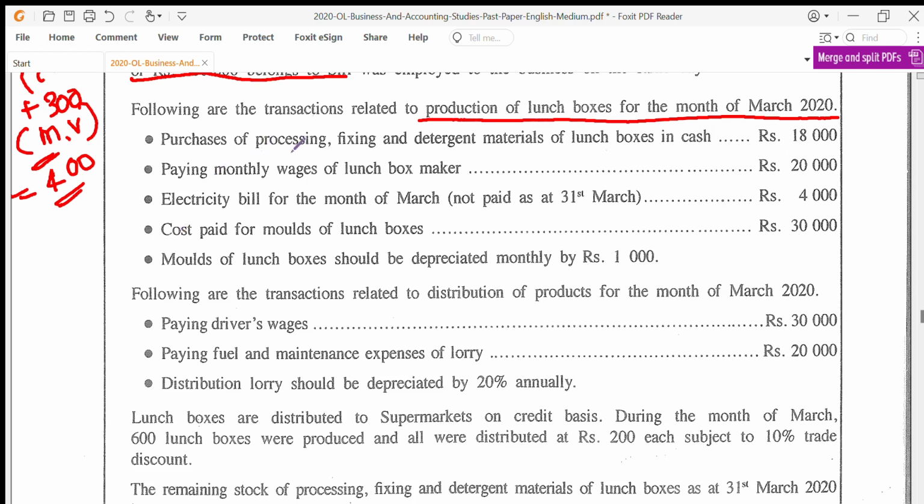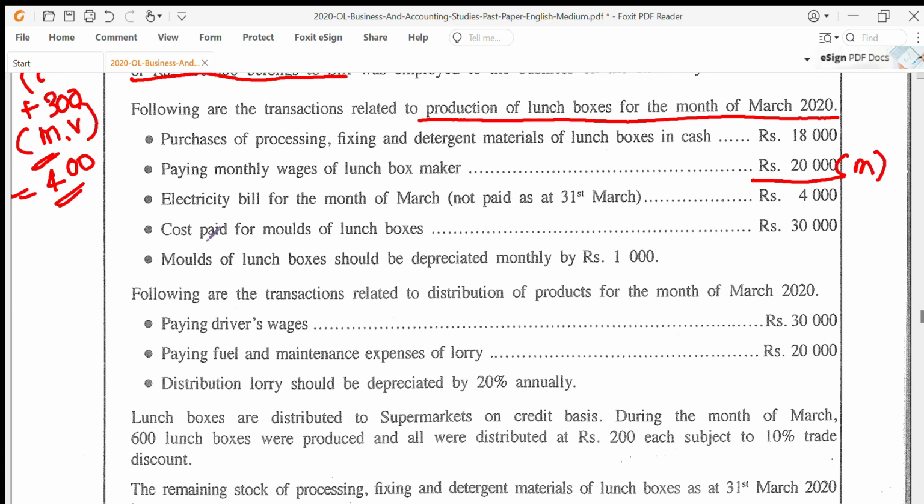Purchases of processing, fixing and detergent material of lunch boxes in cash. So they have bought detergent material to process and fix the lunch boxes. So that was 18,000. Paying monthly wages of lunch box maker 20,000. So this was monthly wages. So just for safety, on the side, you can put a mark over there saying monthly.